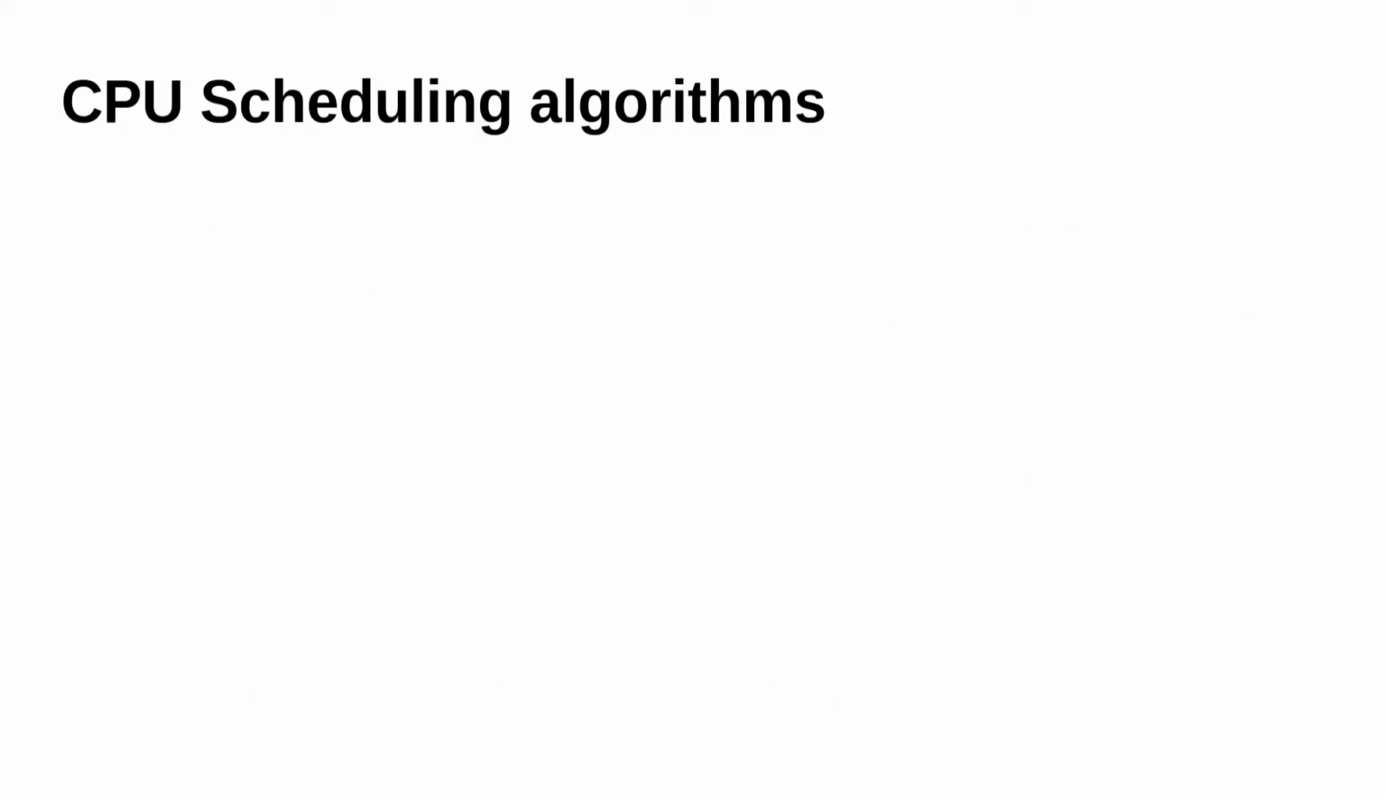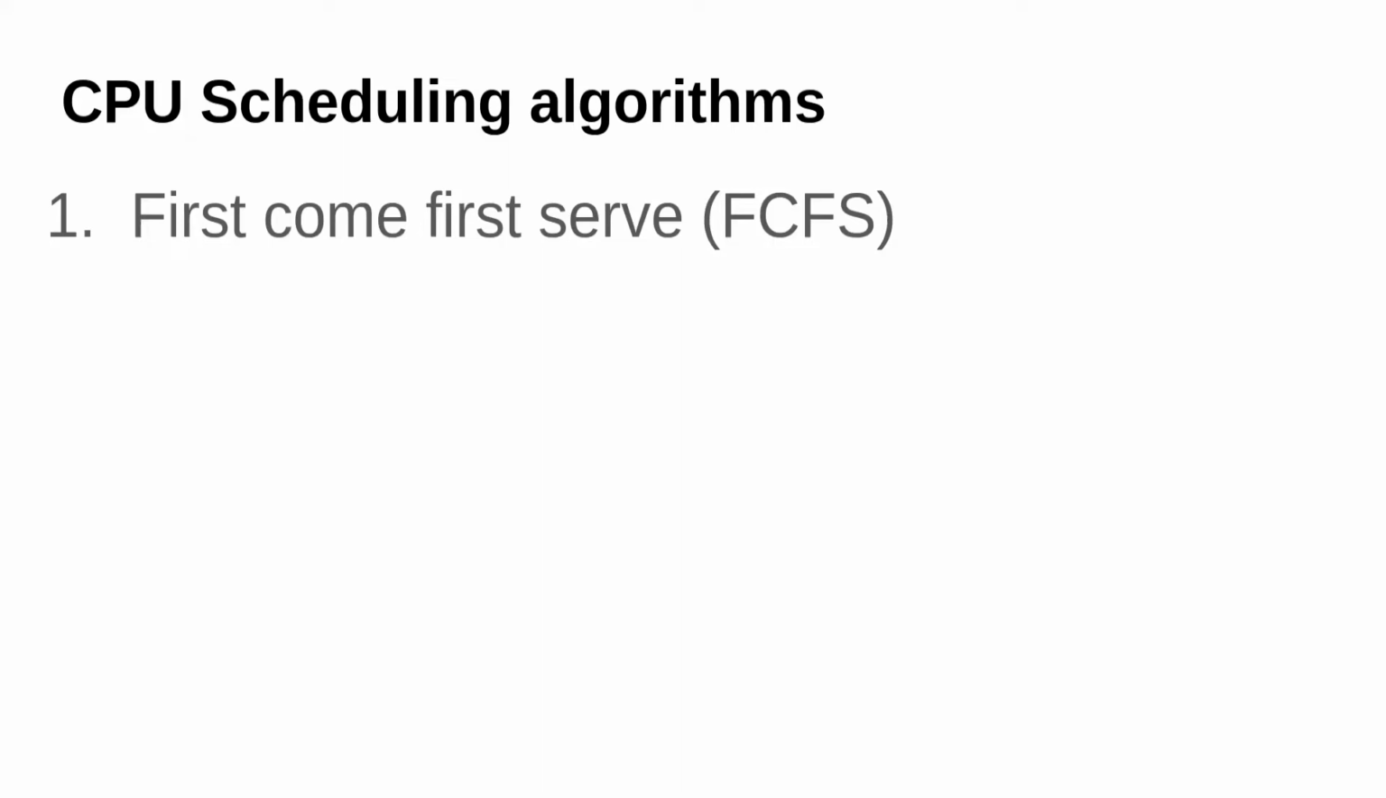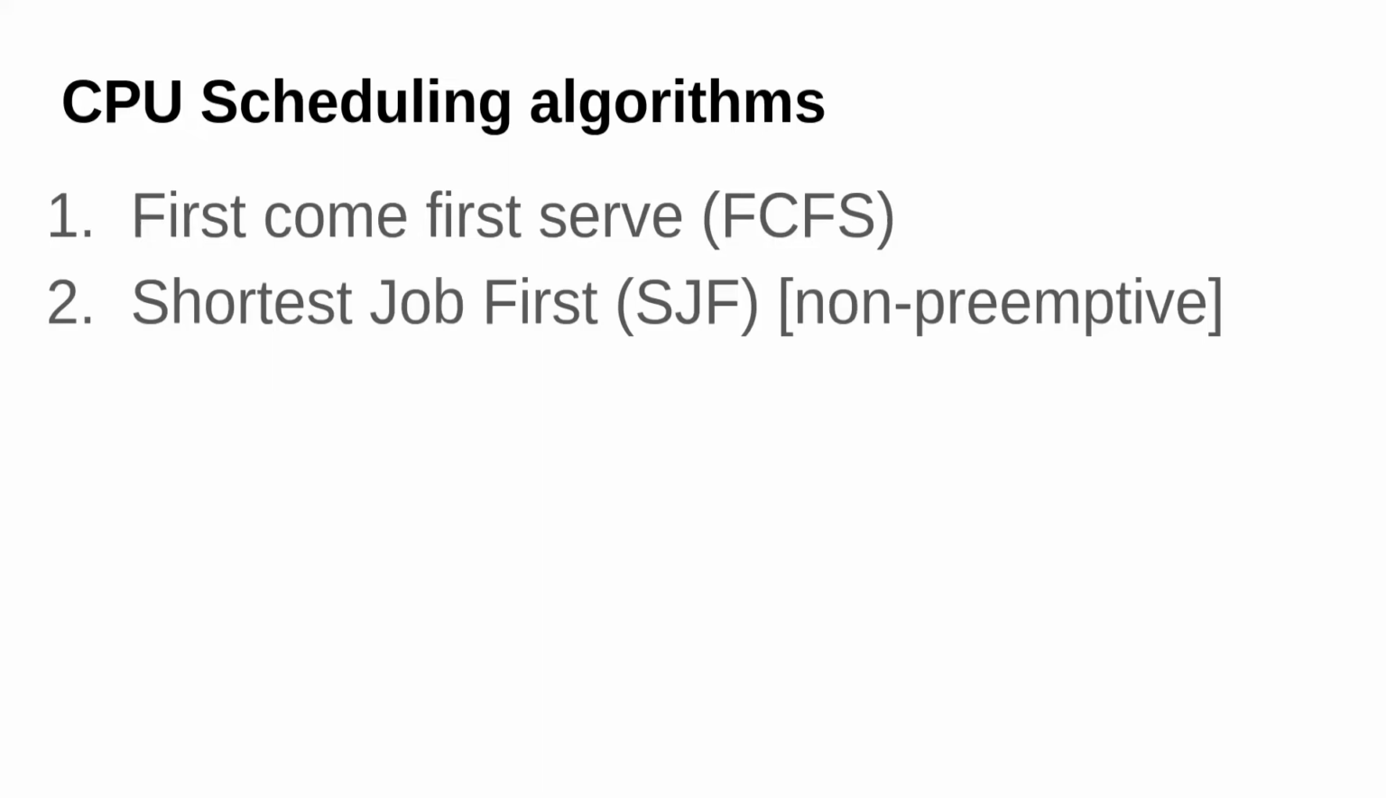CPU scheduling algorithms. So let's look at some of the scheduling algorithms. The first one is first come first serve. As the name suggests, the process that comes first is assigned the CPU first. Then the second one is shortest job first, and this is the non-preemptive version. That means if we start a process, then we have to wait until it is finished. So in shortest job first, as the name suggests, the process that has the shortest time will be executed first.